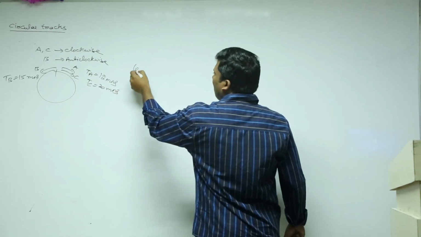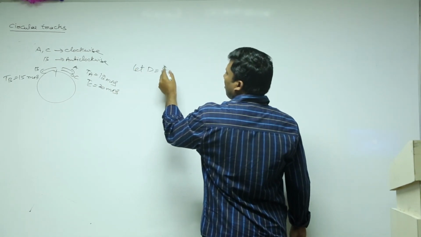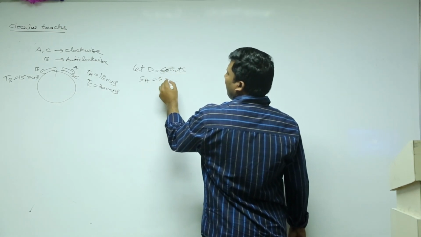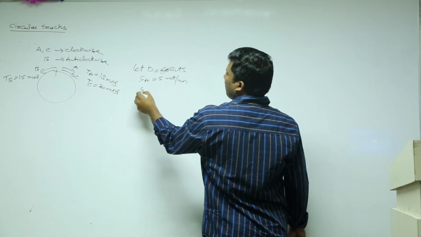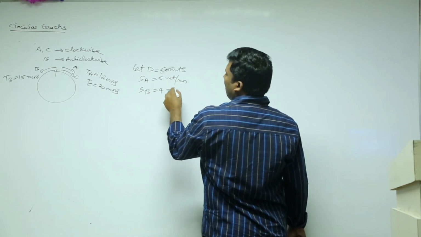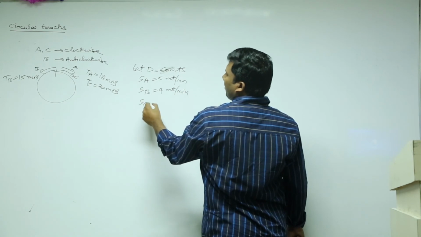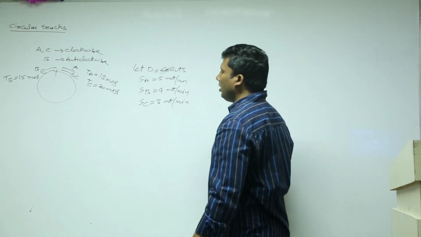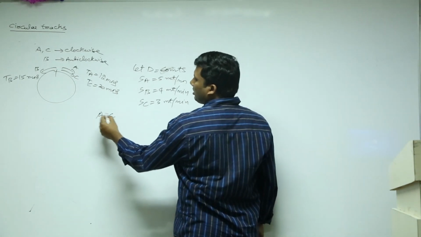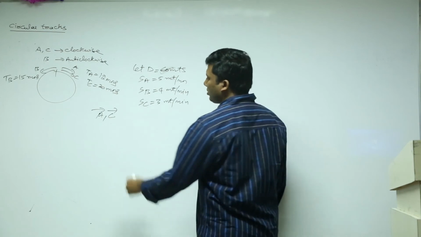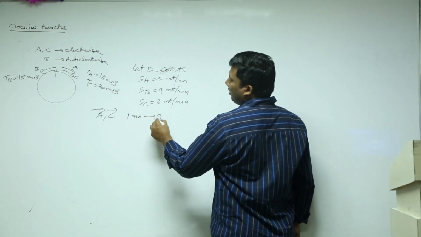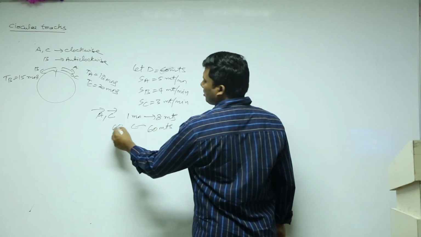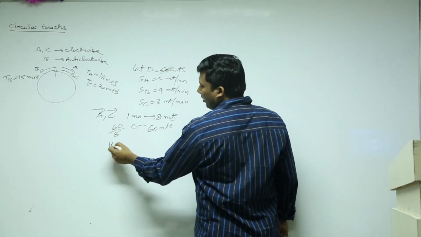Take a number which is a multiple of 12, 20 and 15. 60 meters. If it is 60, SA will become 5 meters per minute, SB will become 4 meters per minute, SC will become 3 meters per minute. A and C are moving in the same direction. That means in 1 minute, 8 meters. But I require 60 meters. So 60 by 8, that is 15 by 2.